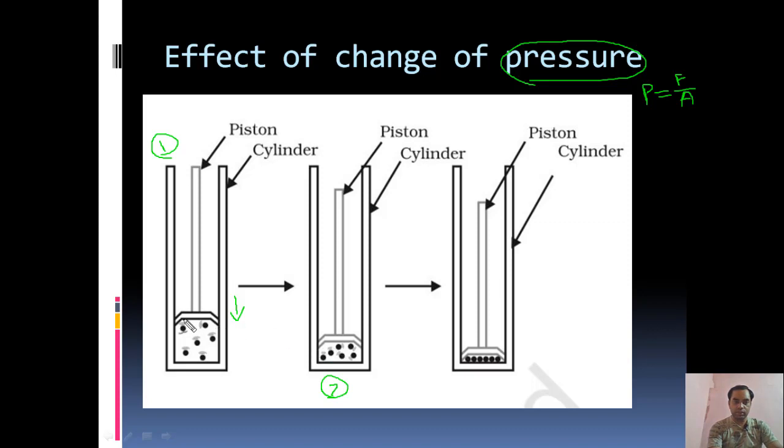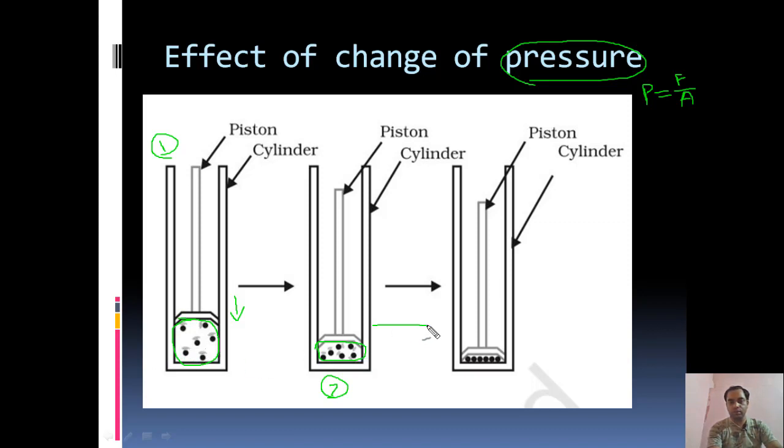Now see here, this is the volume they are getting for their free movement. So here their free movement is being resisted by a certain amount. In the first case they were completely able to move freely. Here they are also able to move, but compared to the first position, they are not that free.